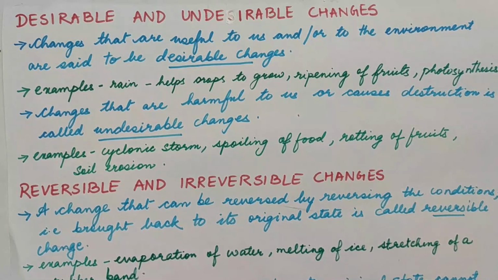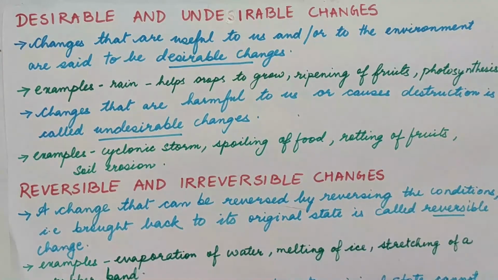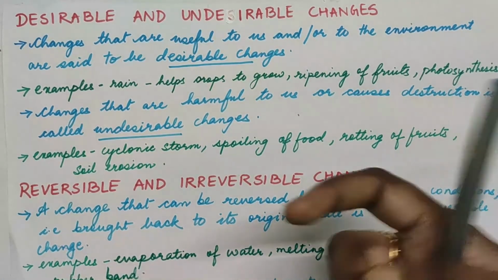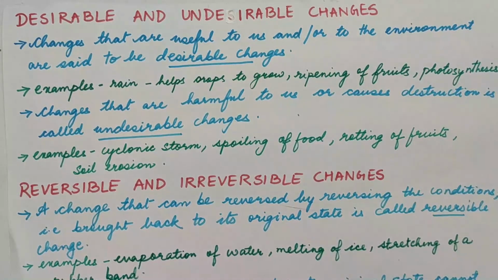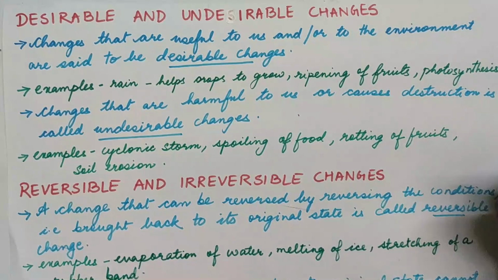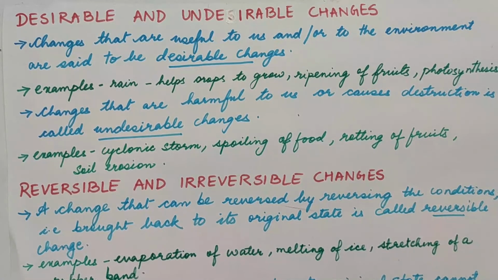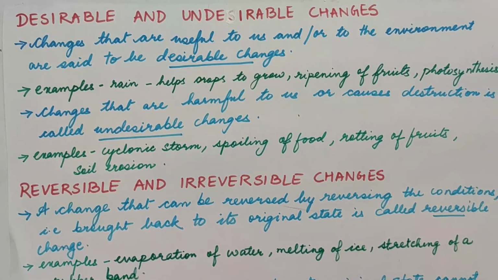Now you may also see that some changes are desirable for us and some are undesirable, and it may also happen that sometimes, for example rain, which I told you is a desirable change, when there is too much rain and it causes flood, may be termed an undesirable change. So one change which may be desirable for one person may not be desirable for another. So it is not always easy to classify what is desirable and what is undesirable.